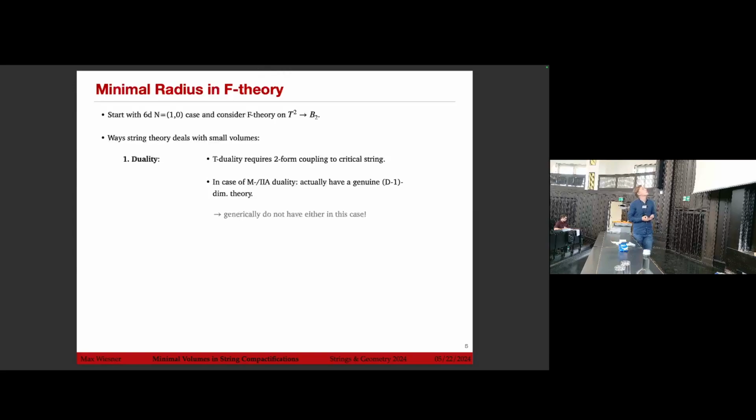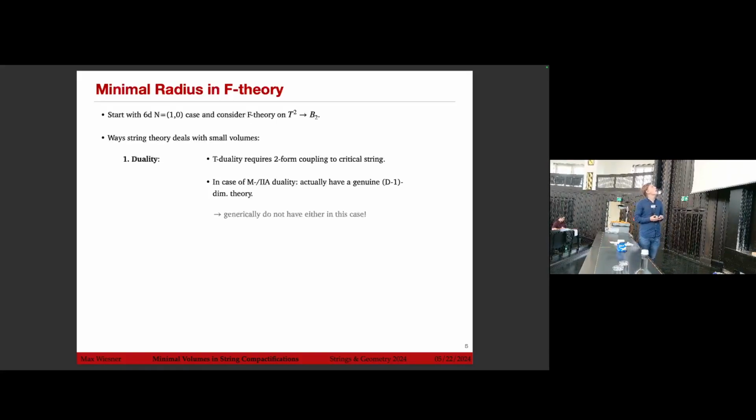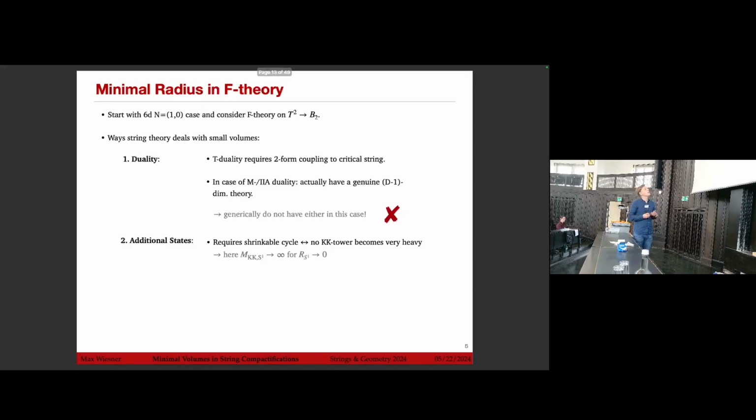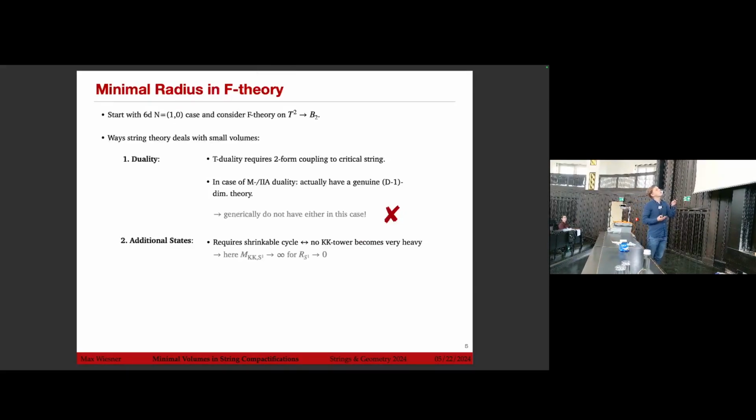analysis. So starting with the F theory regime, we take 6D N=1 obtained from F theory on an elliptically fibered Calabi-Yau threefold. And of course, I reviewed before how typically string theory deals with small volumes, either by duality, which requires a two-form coupling to some critical string, or by the M theory type IIA duality, where we actually have a genuine d-1 dimensional theory. We do not have either in this case, because we do not have the critical string in F theory, since it gets projected out, and in particular we do not have the two-form. Additional states are also not expected, because the cycle I want to look at is just the circle.